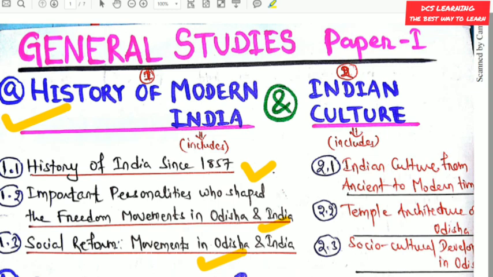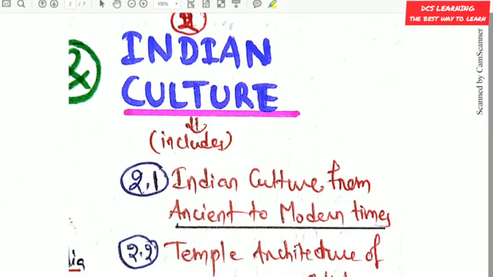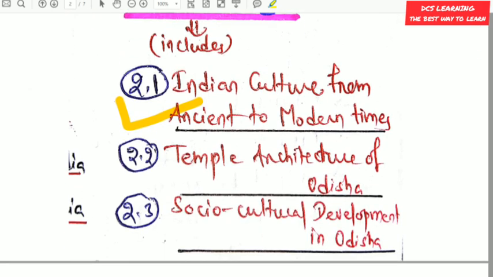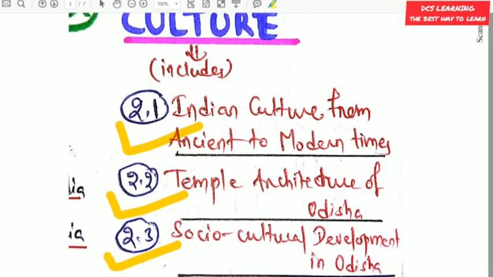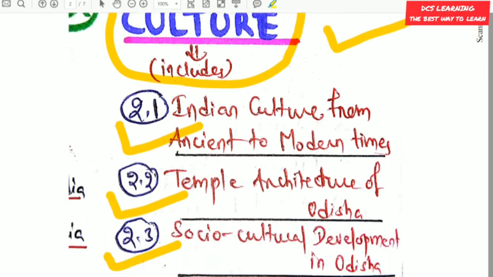So in OPSC Mains, you will not get questions from ancient India or medieval India. You will get questions only from modern India. So remember this point. Now second is Indian culture. Indian culture includes Indian culture from ancient to modern times, temple architecture of Odisha, and socio-cultural development of Odisha. From ancient and medieval, you only have to read about the culture. You need not read about the history, just the culture of ancient and medieval along with the modern culture. So this is very important.